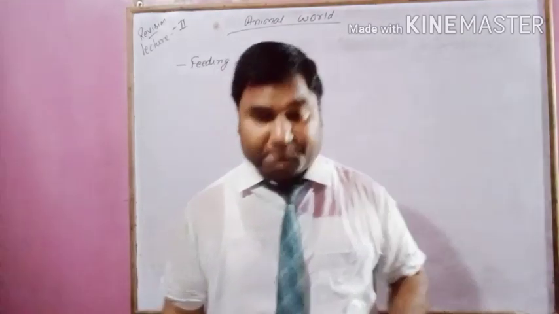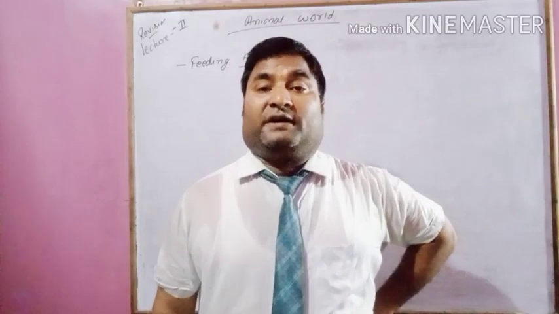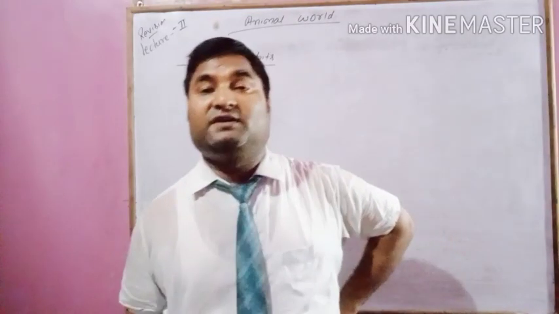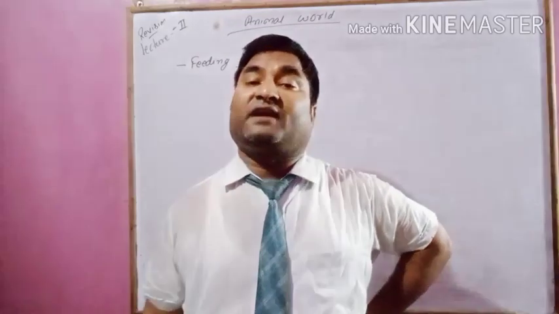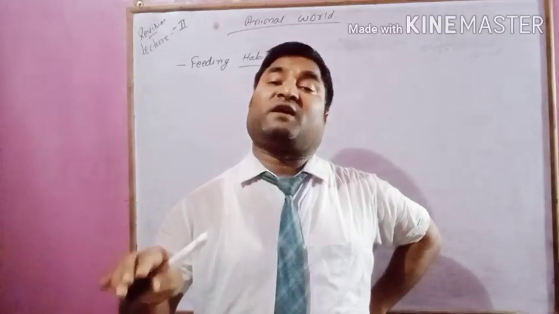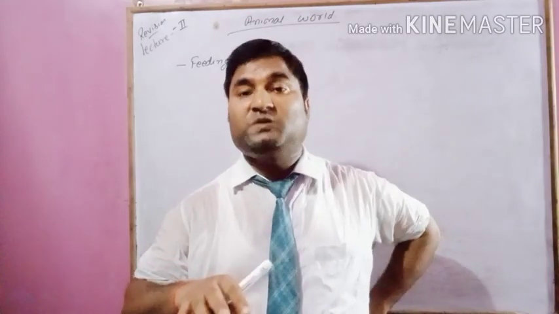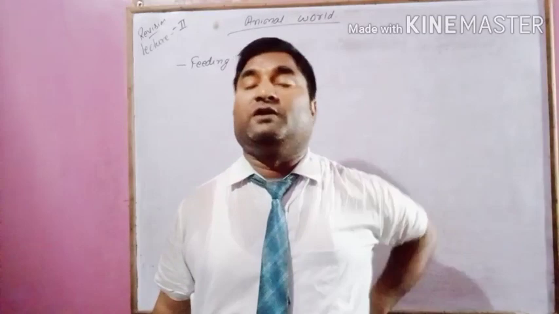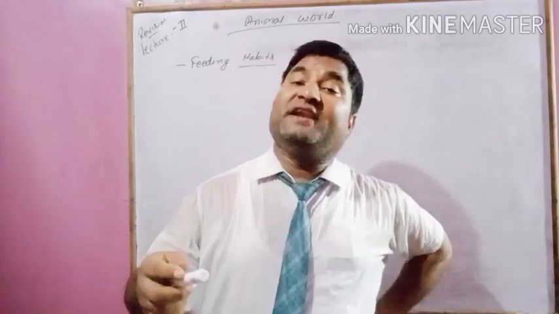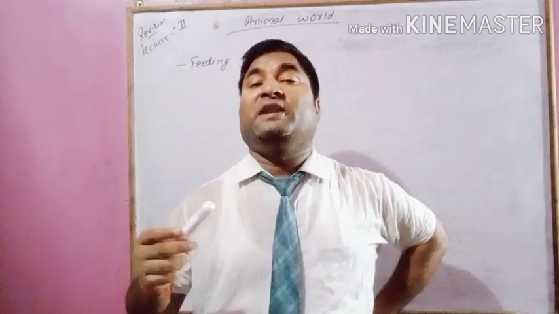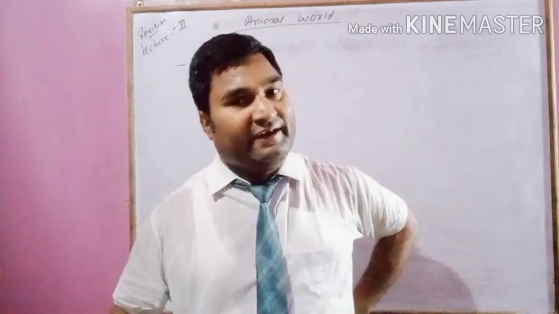Next is birds. Birds have beaks and claws which they use for taking their food. So different animals have different mouth parts which help them in feeding.